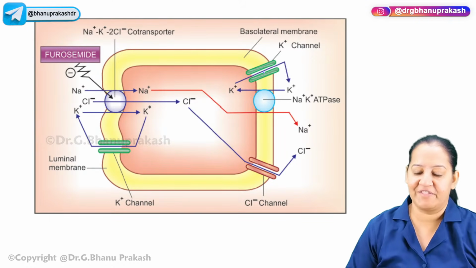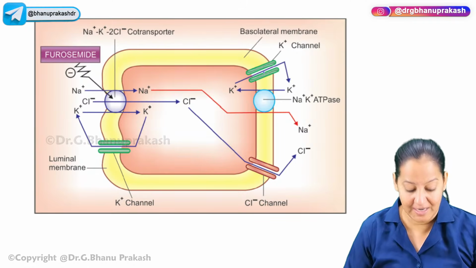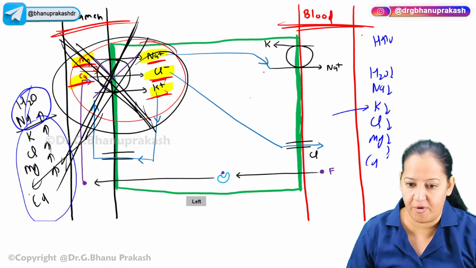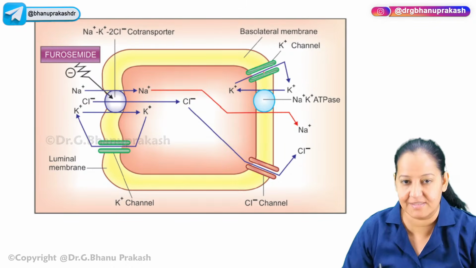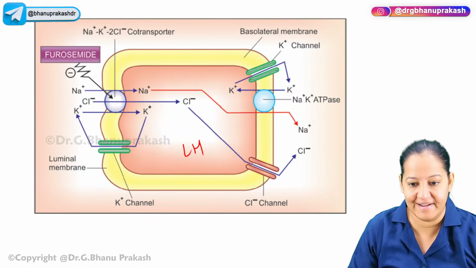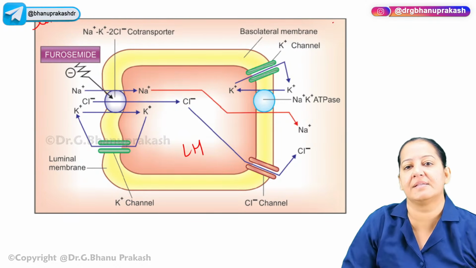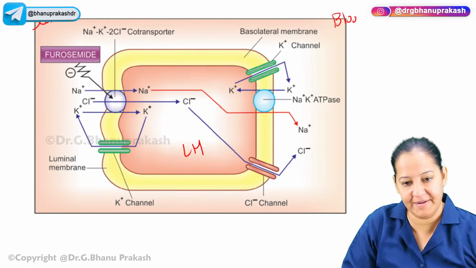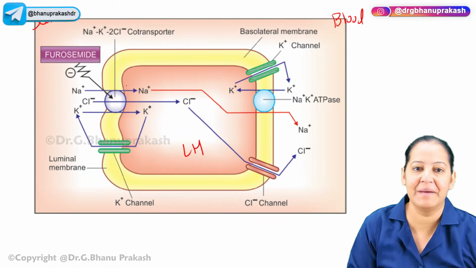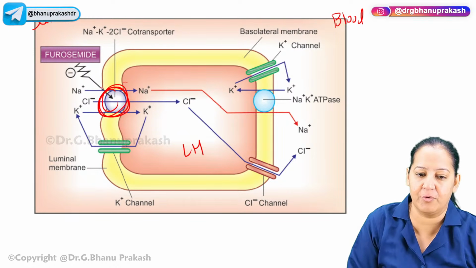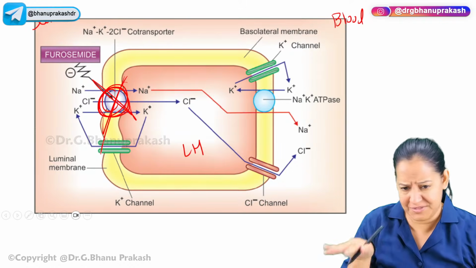So this is the mechanism of action. The same diagram from the KDT you can see. I tried to oversimplify this in my form, but this is the same diagram. You can see this is the same cell. This is a cell of the ascending limb of the loop of Henle. This is the luminal side, and this is the blood capillary side. You can see the sodium potassium chloride transporter is inhibited. The same story is shown to you.